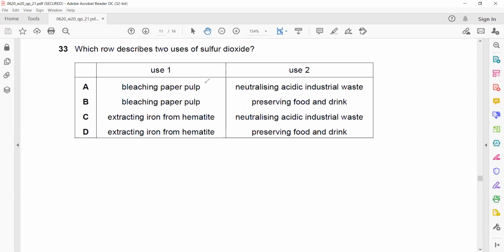Bleaching paper pulp, that's correct. But neutralizing the acidic base, it cannot neutralize because sulfur dioxide itself is acidic. How can an acidic oxide react with another acid? So that's totally wrong. This cannot be done.